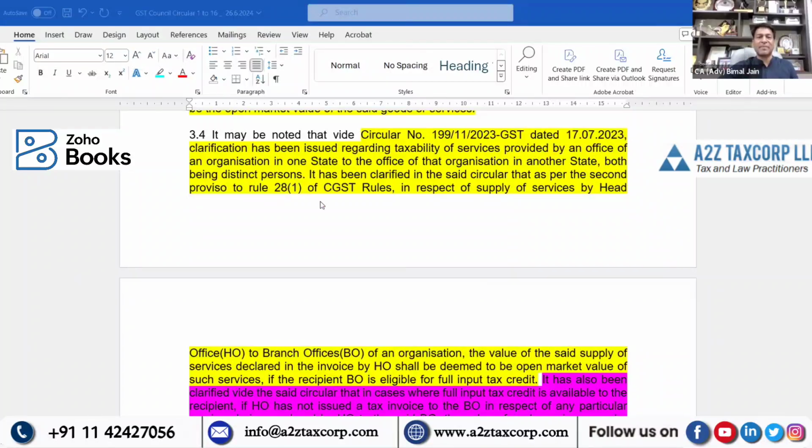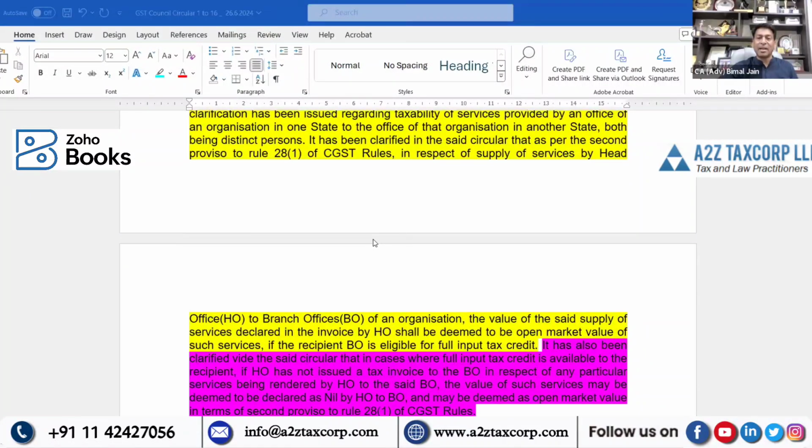What is being clarified in this circular? They said the second proviso to Rule 28(1), in respect of supply of services by the head office, HO, to the branch of an organization, the value of the said supply of services declared in the invoice by HO shall be deemed as the open market value of such services if the recipient, the branch office, is eligible for full ITC.